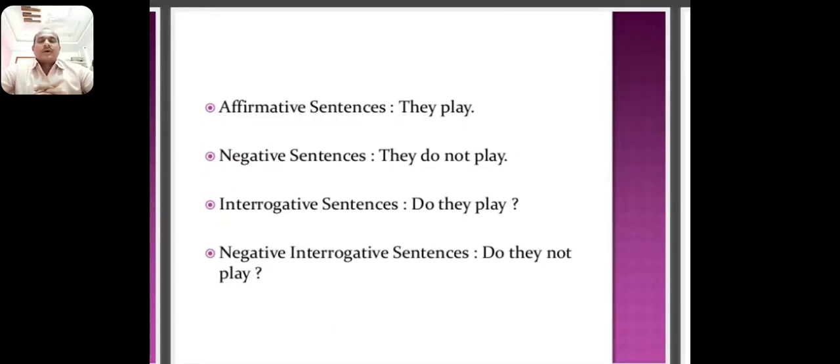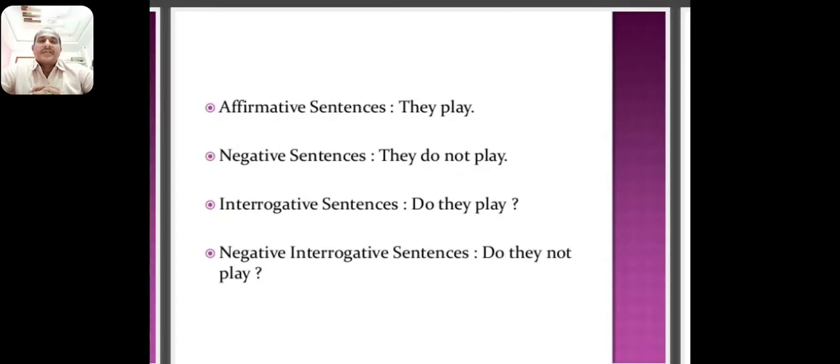Now, so far we have discussed the positive sentences in simple present tense. Also if we use it as a negative sentence, for example, affirmative sentence: they play cricket. If you use it as a negative sentence: they do not play cricket. If you use it as a question sentence: do they play cricket?